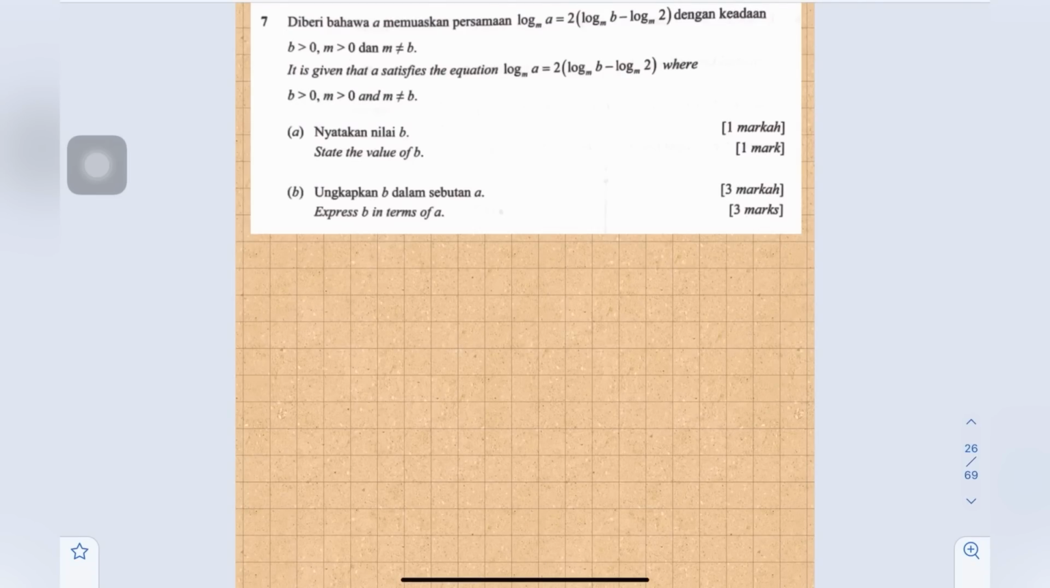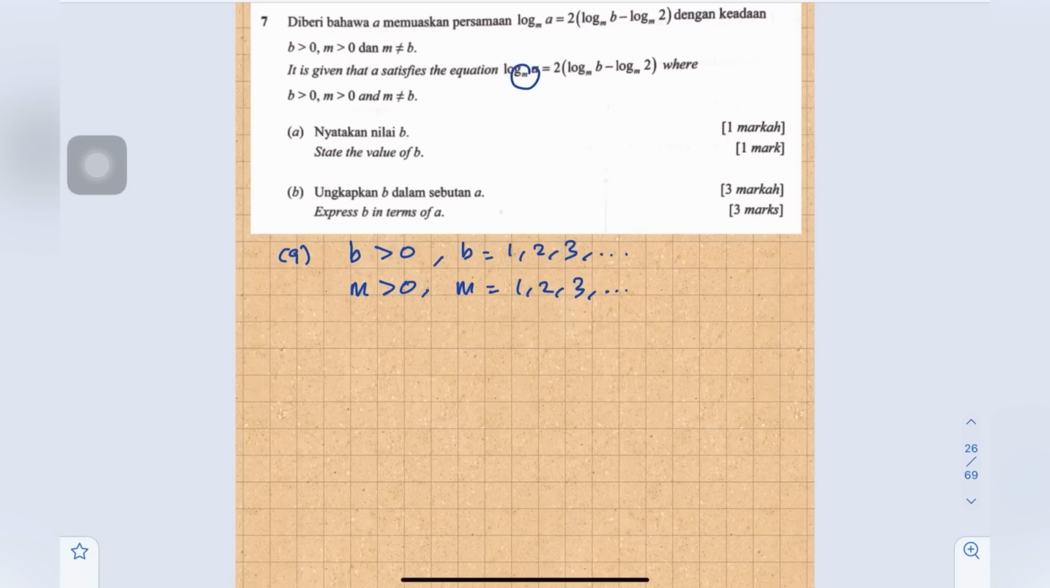Number 7. It is given that A satisfies the equation log A base M equals 2 log B base M minus log 2 base M, where B is more than 0, M is more than 0, and M is not equal to B. (a) State the value of B. Okay, so given B is more than 0, meaning that B equals 1, 2, 3, and so on. M is more than 0, so M is 1, 2, 3. But M is a base.